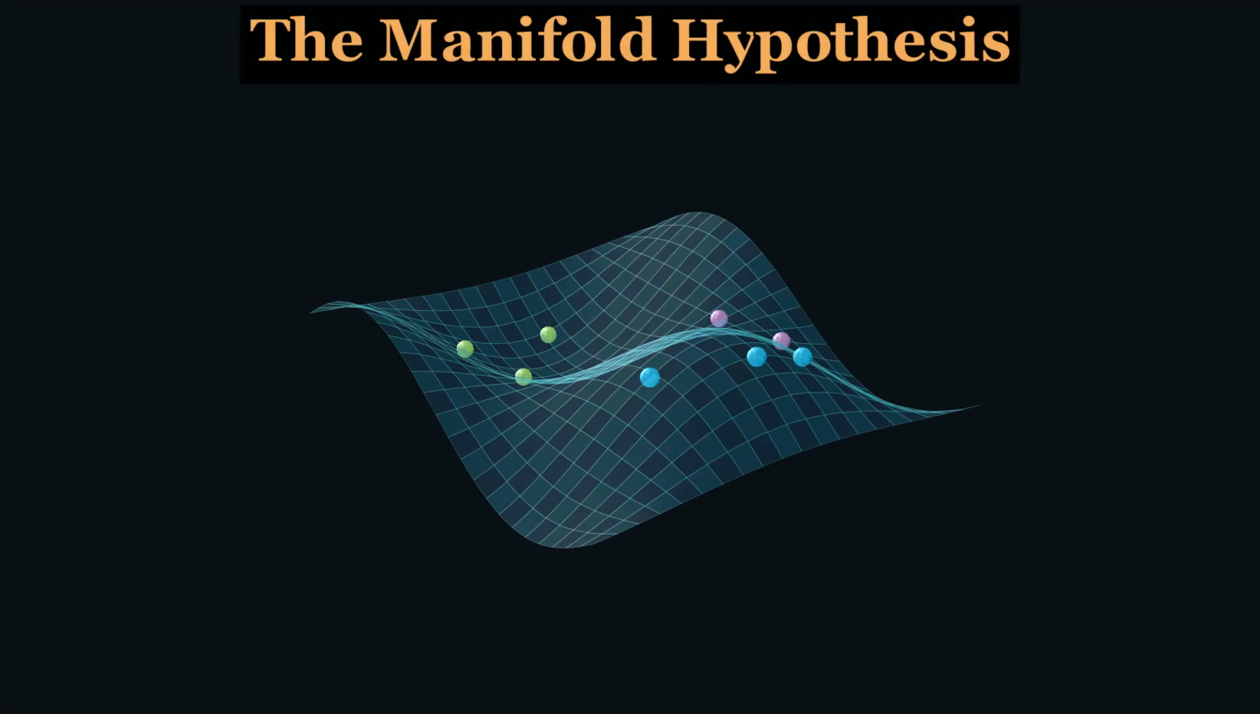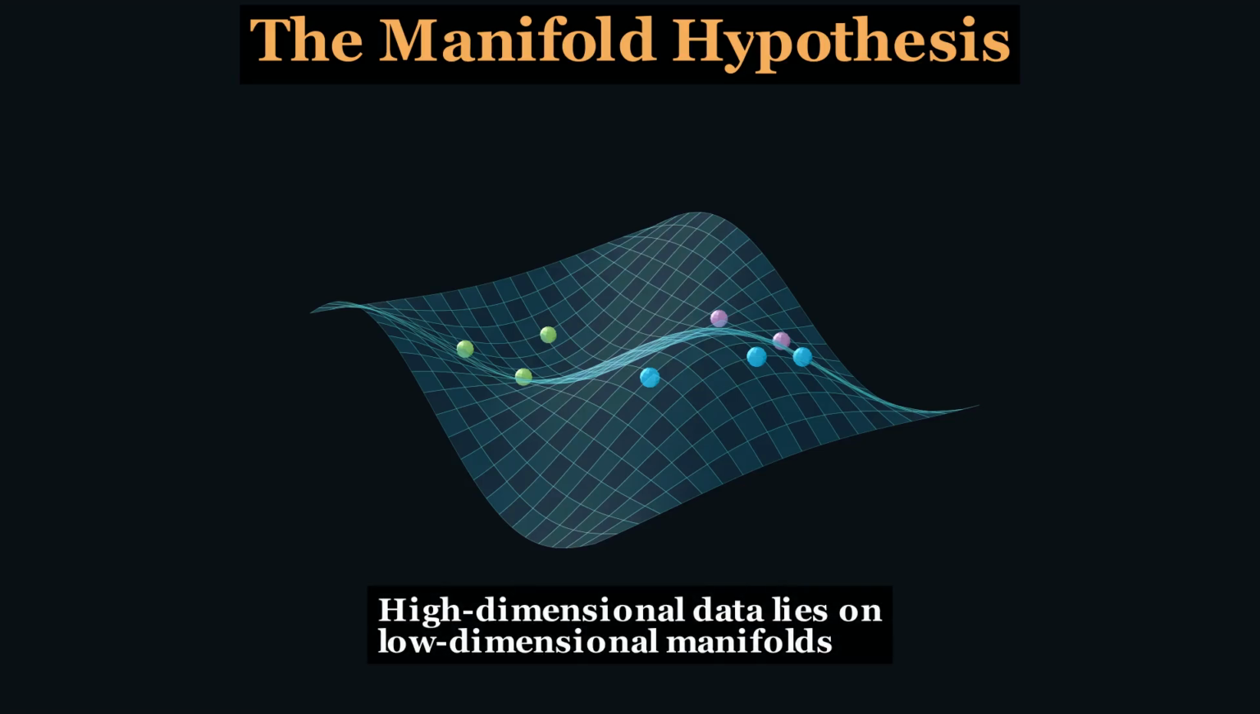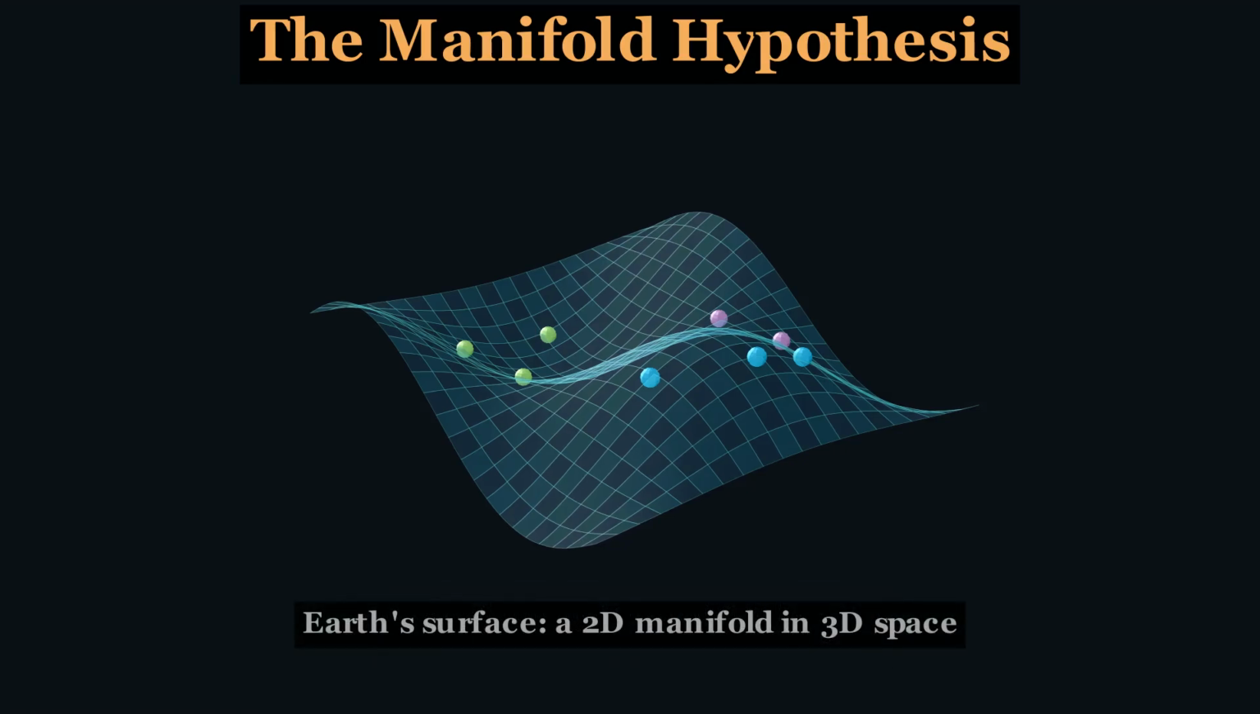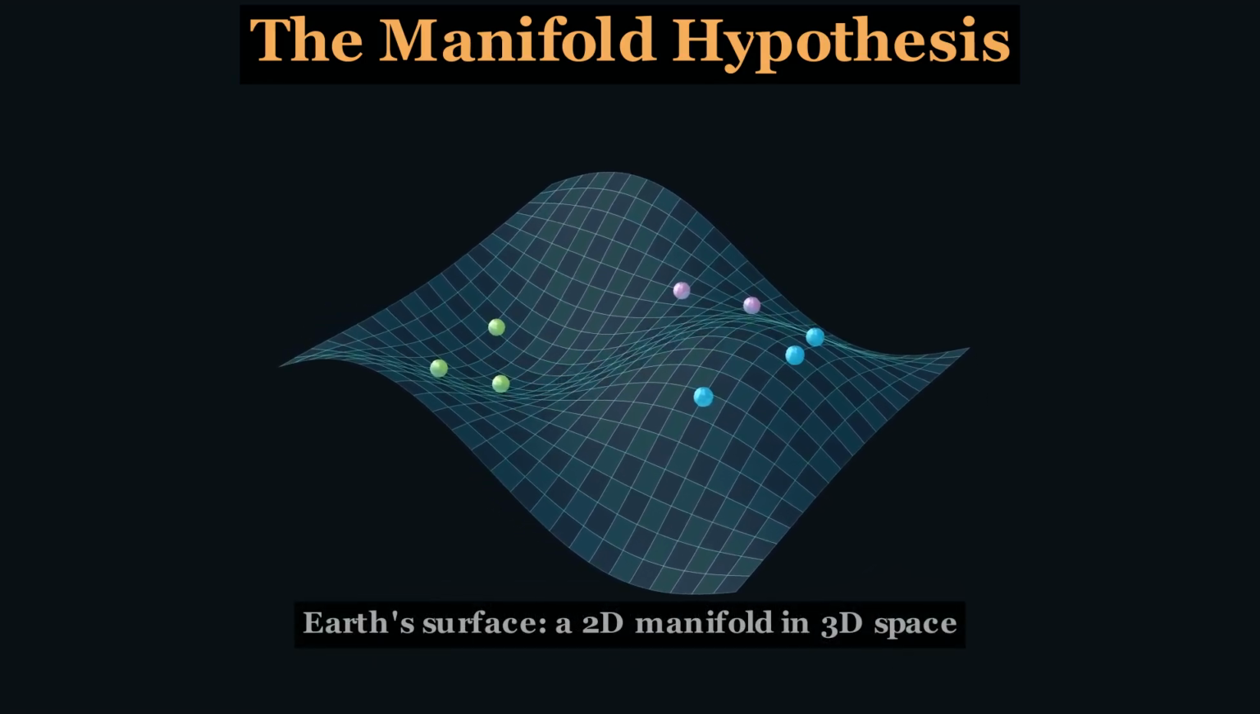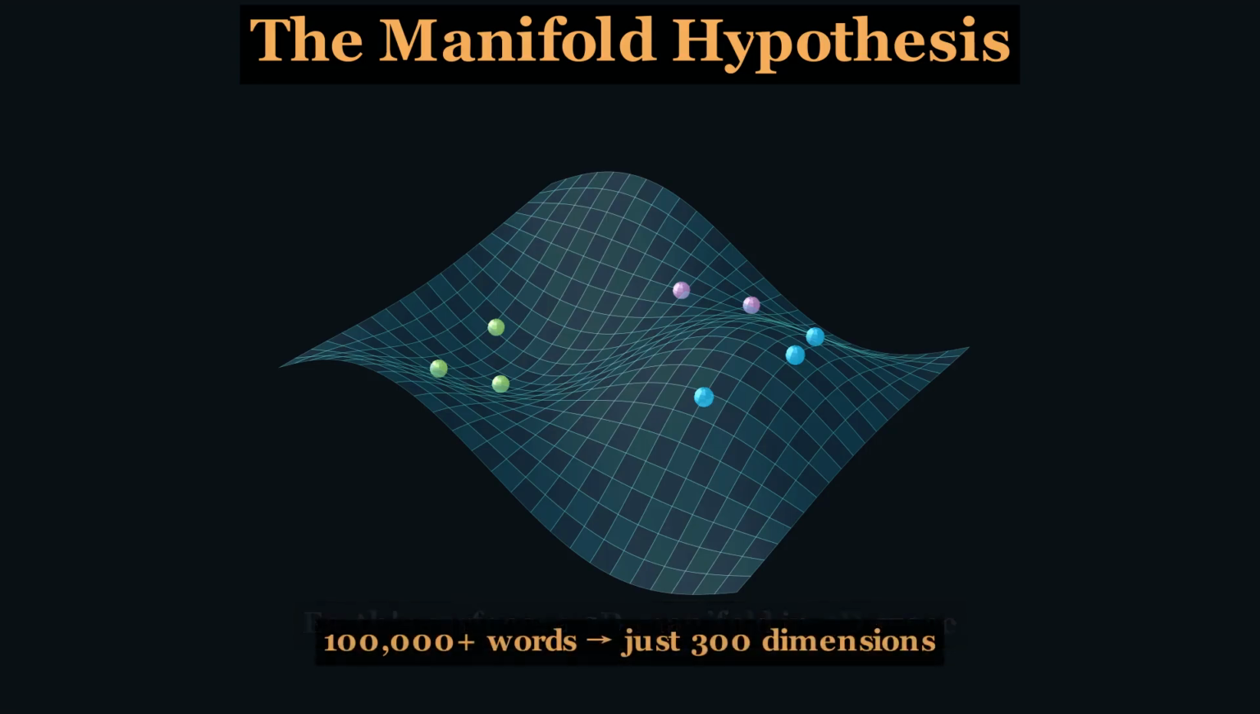Why does any of this work? Why can meaning be captured as geometry? The Manifold Hypothesis. High-dimensional data lies on or near low-dimensional manifolds. Think of Earth's surface. It is a 2-dimensional manifold sitting inside 3-dimensional space. Word2Vec captures the usage patterns of over 100,000 words in just 300 dimensions. The space of meaning is compressible.